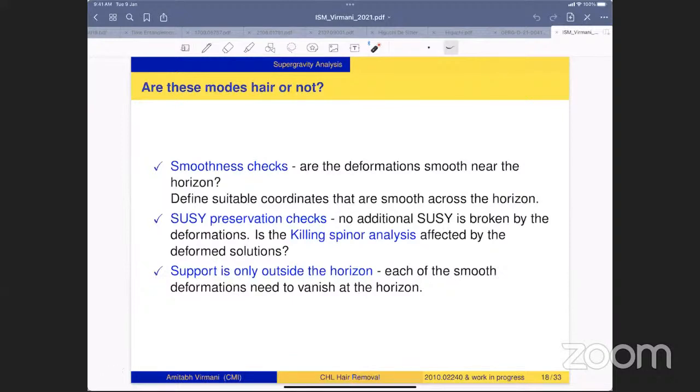Now all these modes that we have constructed, we have to check whether they are valid hair modes or not. For this, we have to do three things. We have to check whether the modes are smooth near the horizon.